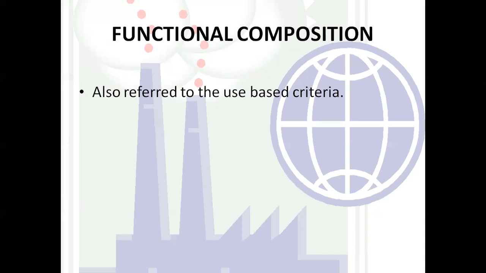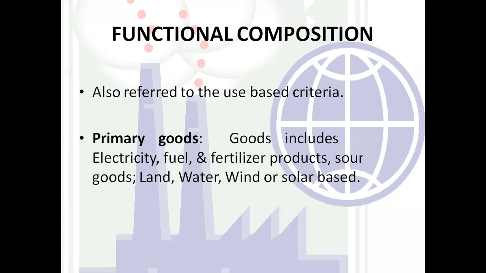Here, we have divided this functional composition on the basis of certain criteria. So what are the criteria? We have divided it into primary goods, capital goods, intermediate goods, consumer goods, and the last one is infrastructure goods. So we are going to see each and every one in detail. First we start with the primary goods.